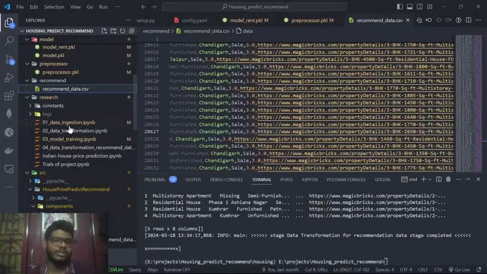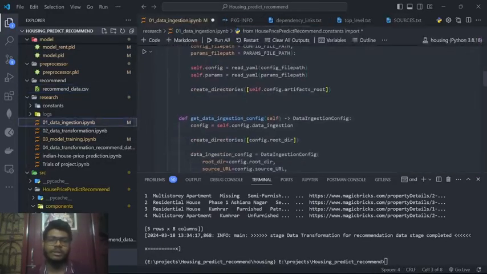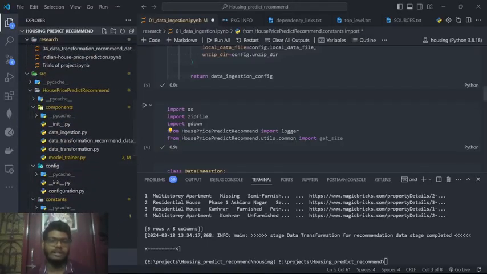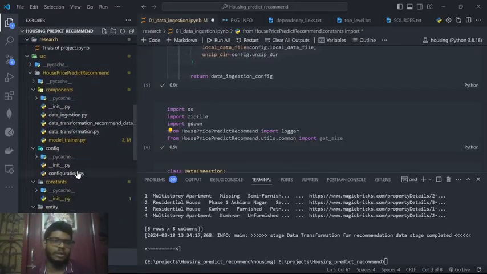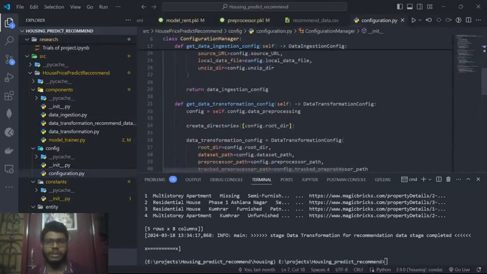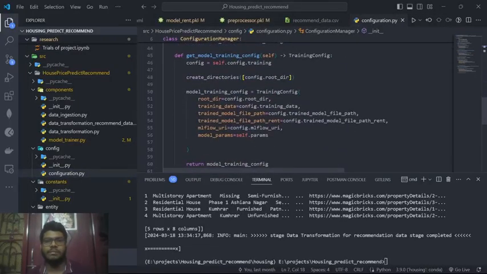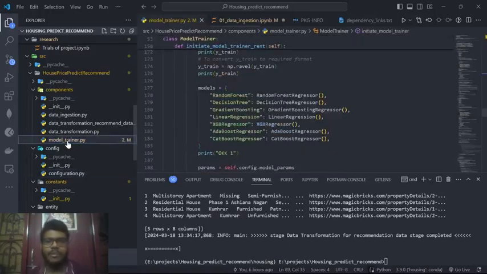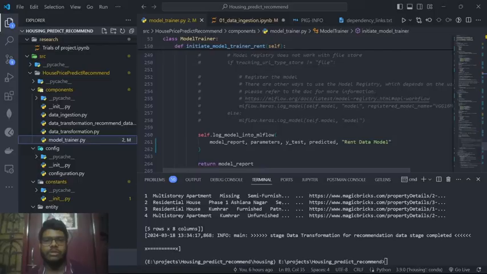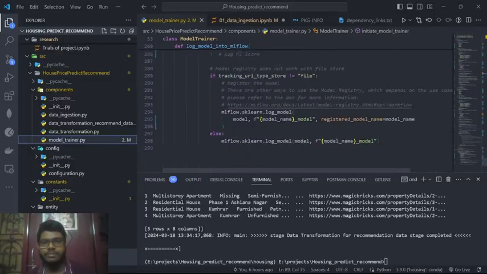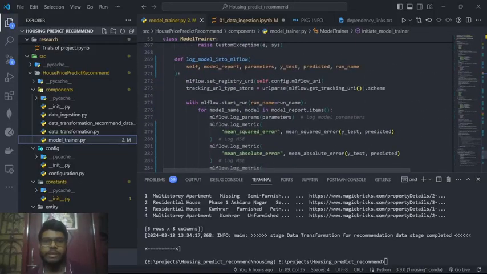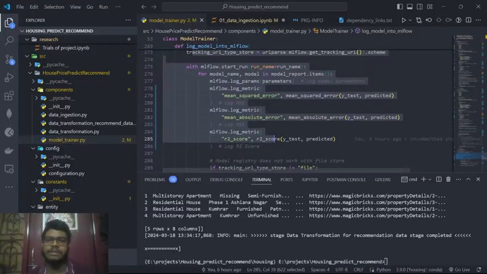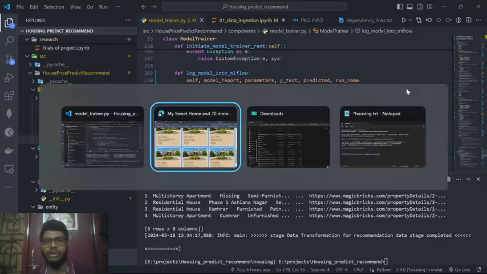Here is the research section. These are the Jupyter notebooks, where I experiment with my code and then add these things in their particular order. Like here is the configuration, the API, here's the data model training, here's the data transformation. One other thing I have here in the model trainer, I have implemented MLflow. Here it would track my MLflow, my model experiments, what I have done, and my model scores.